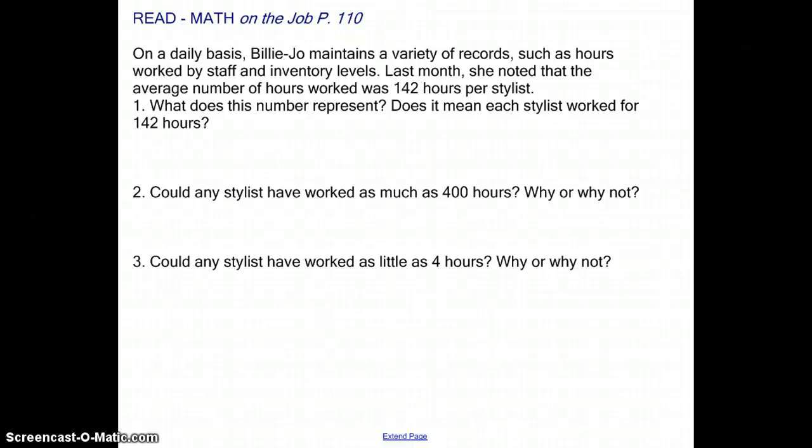Okay, you can start by reading Math on the Job, page 110. This is part of our new chapter, which is on statistics, and we're looking at 3.1, which is mean, median, and mode. So read 110.